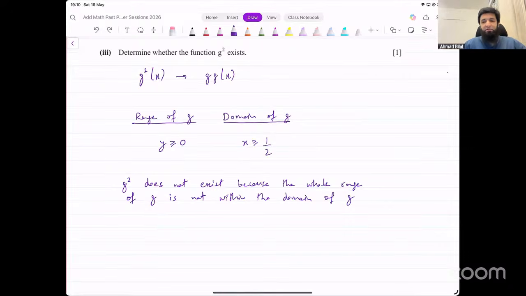For that reason, G squared does not exist. You could also say range of G is not a subset of the domain of G.